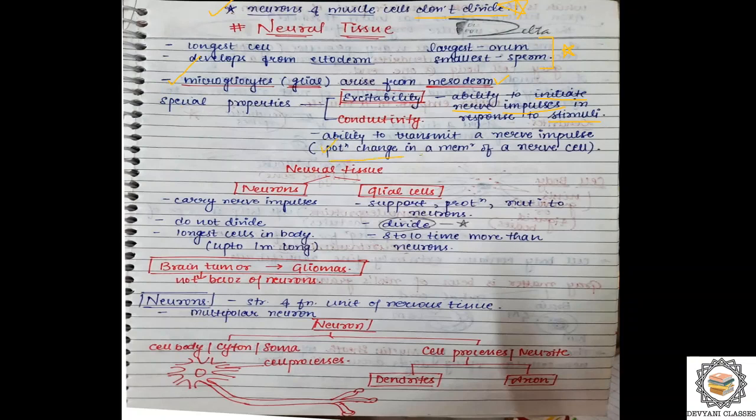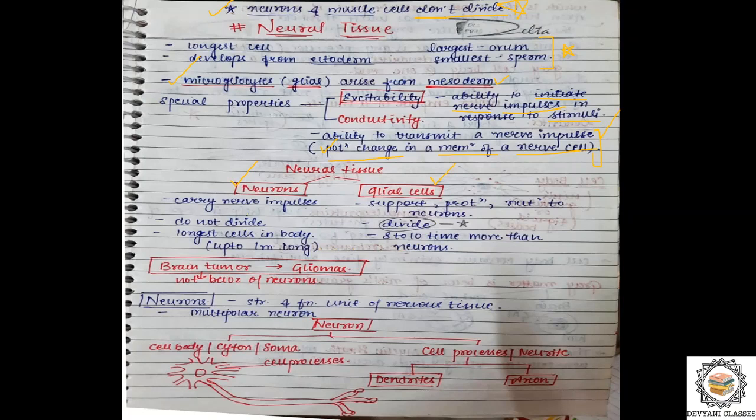So there is a potential change in the membrane of a nerve cell, and that is what is responsible for the transmission of a nerve impulse. We'll see it in detail in later classes. Then we have neural tissue. In this we have neurons, a type of cell, and then we have glial cells.